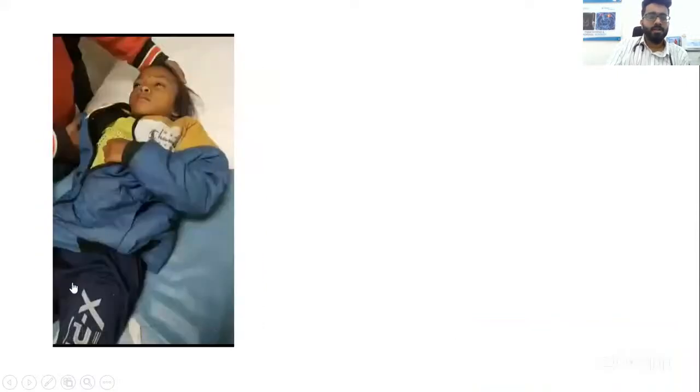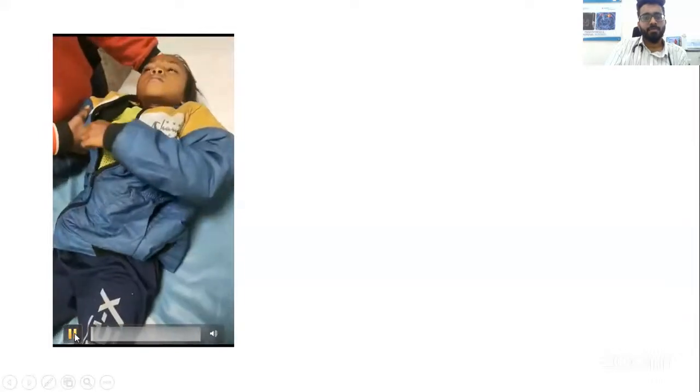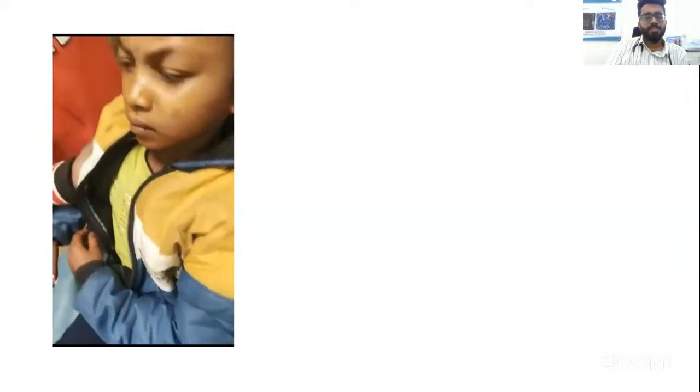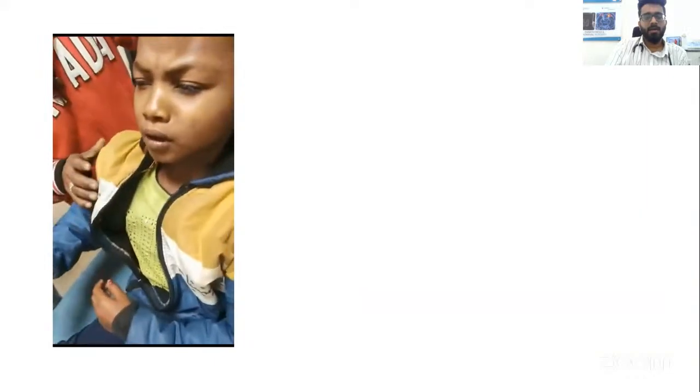So this is another child, a 6-year-old girl, who has come with a history of these movements since last one day. The child is conscious, she's not confused. The sensorium is fine, but the child is not able to move her neck freely. So there's stiffness across the entire spine and neck.